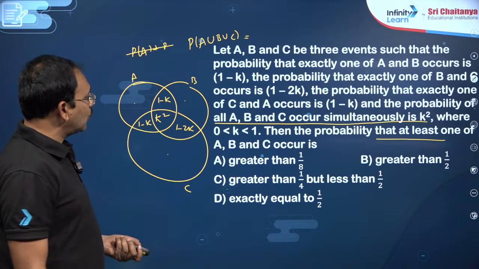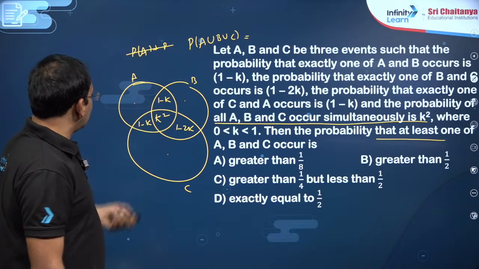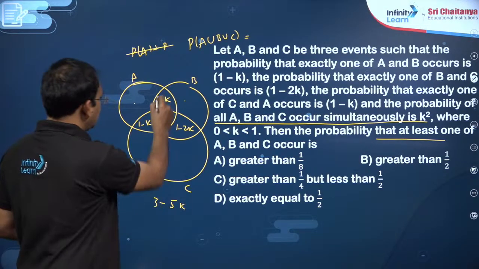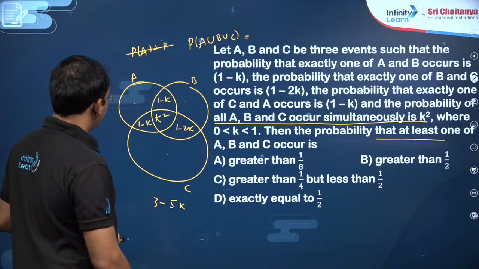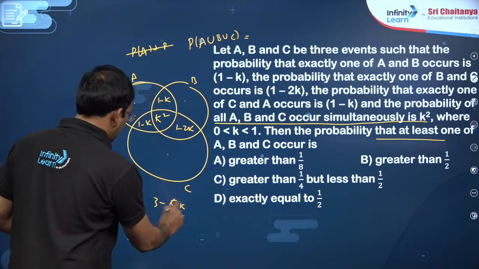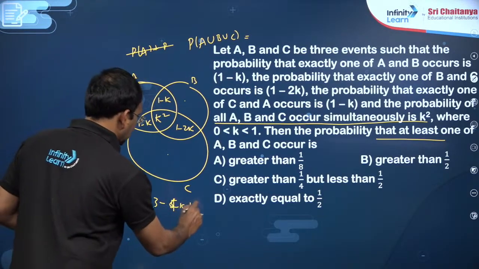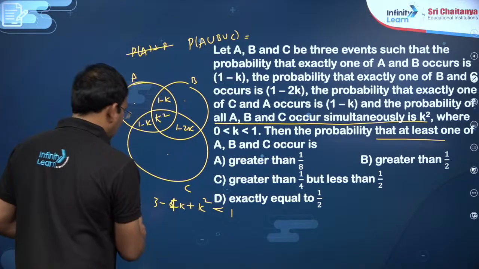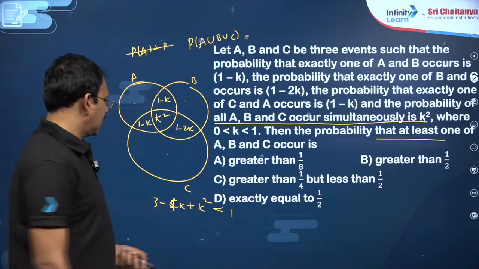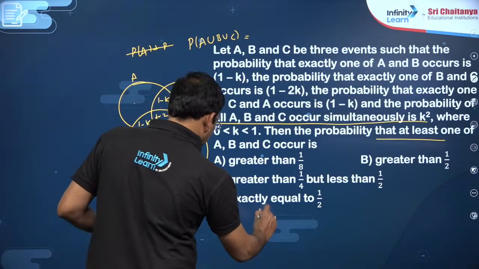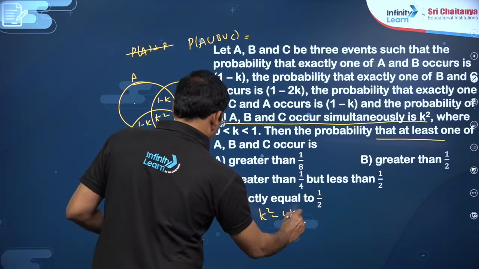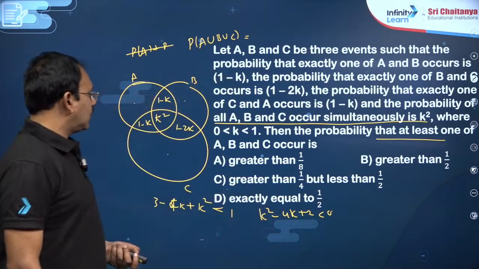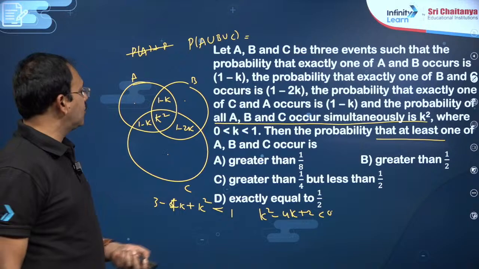This sum is 3 minus 4k plus k square, and this value must be positive and less than 1, obviously. So you will get k square minus 4k plus 2 less than 0, giving some range of k here.